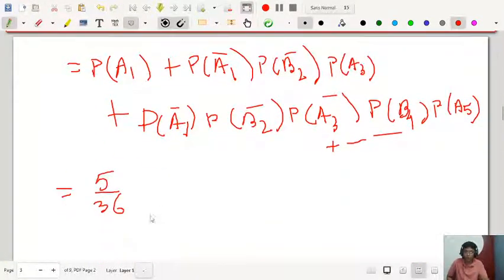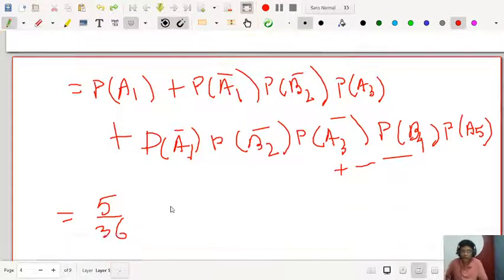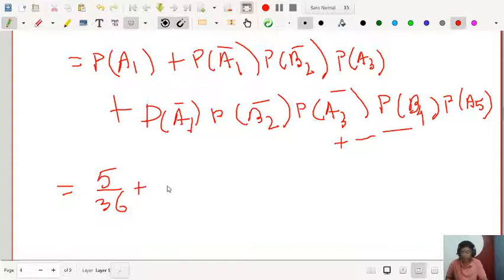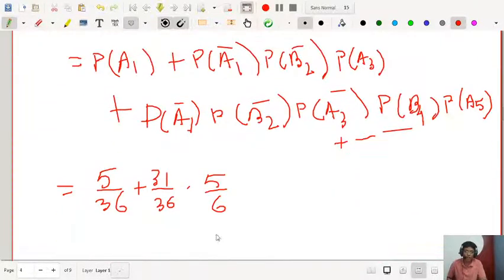So similarly you can calculate. Probability of A1 is 5 by 36, plus, what is the probability of A1 bar? It is 31 by 36, because 1 minus 5 by 36, into the probability of B2 bar, which is 5 by 6, sorry, because probability of Bj is 1 by 6. Into probability of A3, which is 5 by 36.